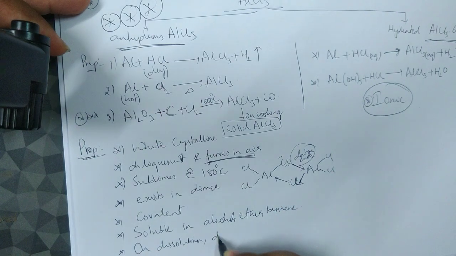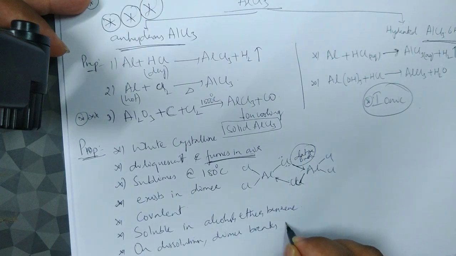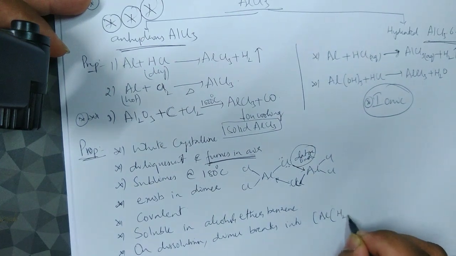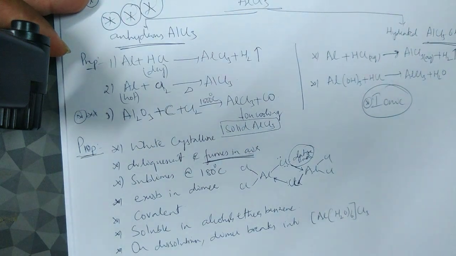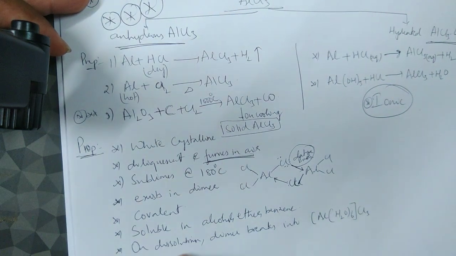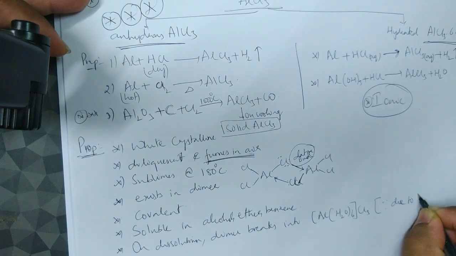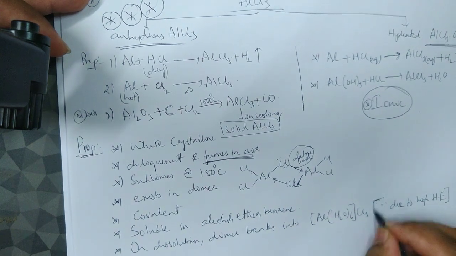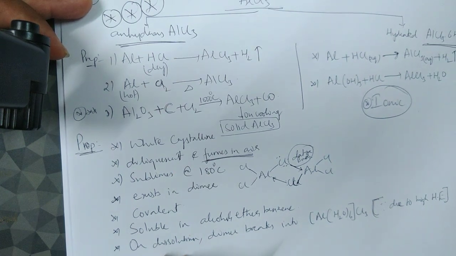On dissolution, the dimer breaks into a complex compound, that is hexaaqua aluminum chloride. Okay, so on dissolution, this is what happens. This is because of high hydration energy. Here H means hydration energy, L means lattice energy. So this is what is happening on dissolution.